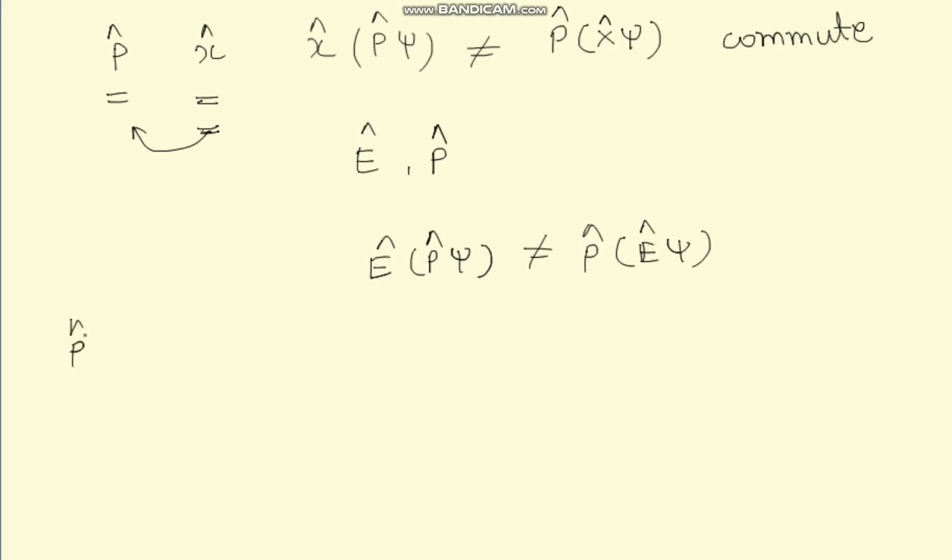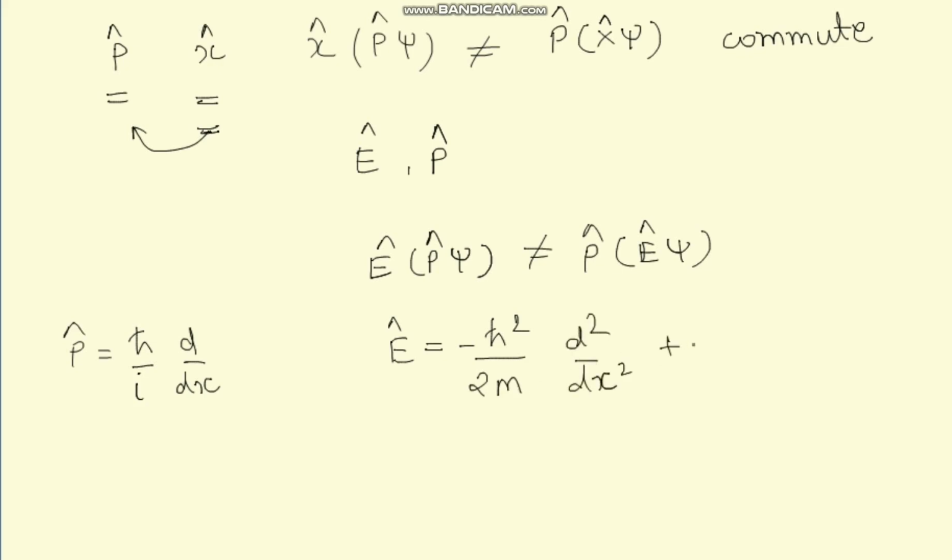We already know the momentum operator is h cross by i d by dx. Similarly, if you are trying to find the energy operator, then you must write minus h cross squared over 2m, d squared by dx squared, plus only the V(x) potential energy.